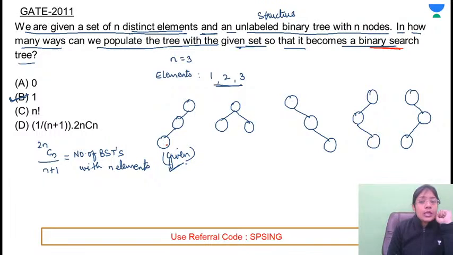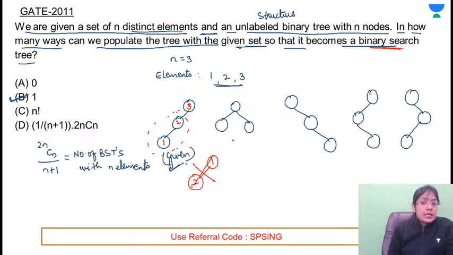If this is the tree, this means that whatever will be the root element, that should be the maximum, because we know that all the elements of the binary search tree should be the minimum. So this means that 3 is available here. Last element means this must be the minimum element. Is there any other way to populate this tree such that it will be a binary search tree? If I take 1 here, 2 cannot be present on the left of 1. So there is just one way.